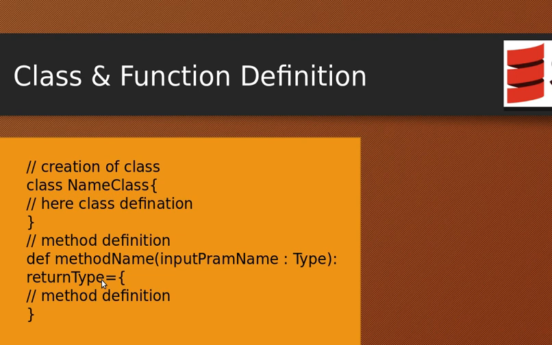As I talked about type inference, it is not compulsory that we always give the return type here, but as part of writing good quality or readable code, we should always go with a return type definition here. Then inside the braces, you can have the method definition. Whatever the last statement is in the method will automatically be taken as the return value of this particular function. So this way we can declare a class and function in Scala.